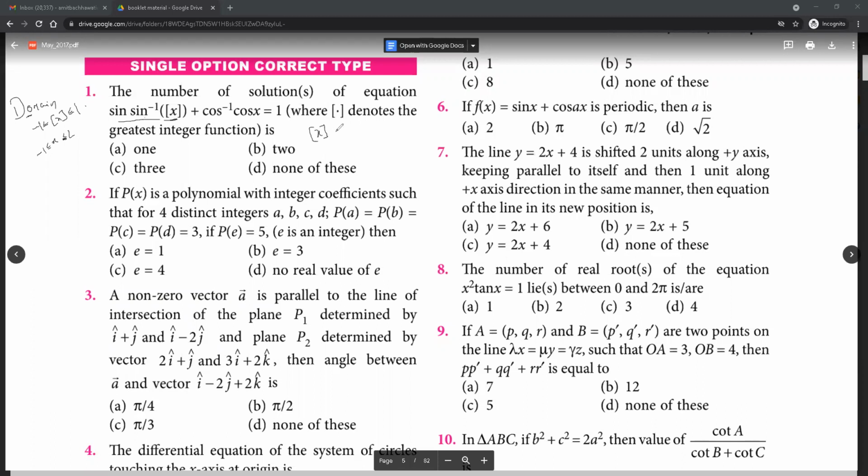Let it be as box X. We can always plug in the values later. And cos inverse of cos X, as long as X lies between 0 to pi, cos inverse of cos X is equal to X. So if we consider यहाँ पे 0 to 2, X lying in the interval of 0 to 2, let's begin with that. So cos inverse of cos X will be X. तो ये आ जाएगा this box of X plus X equals to 1, which has no solution.